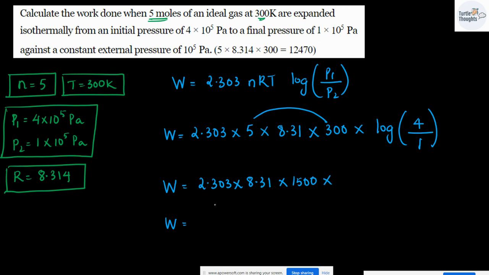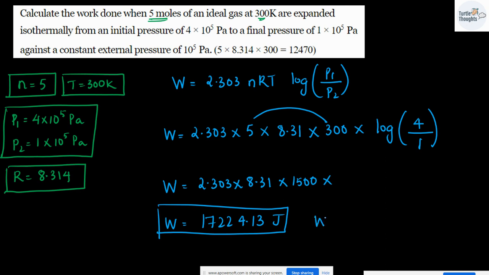So when you multiply everything, you will be getting W as 17,224.13 joules. This will be your final answer, or you can write this as work done is 17.22 kilojoules. Yes, 17.22 is enough. This will be your final answer. So I can write 0.6 over here. Is it clear?